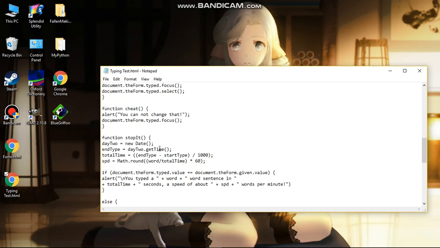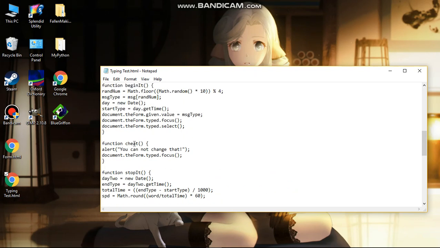And this is the same method, but this will be recorded at a later actual time, and we will find the difference between these two and use it to calculate the speed of the typing.